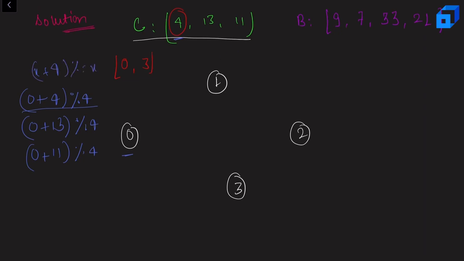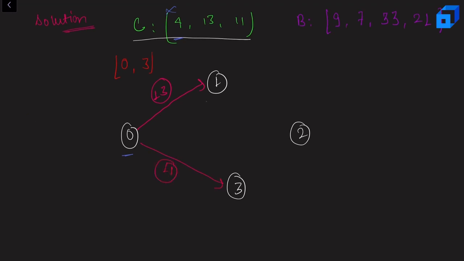So that's why we won't include this. Okay, so we won't include 4 while calculating this. So I'm just going to remove this first value here. Now let us talk about these two values. 0 plus 13 mod 4 is 1, so I'll have an edge from 0 to 1 with weight 13, right? Similarly, 0 plus 11 mod 4 is 3, so I'll have an edge from 0 to 3 with weight 11, right?